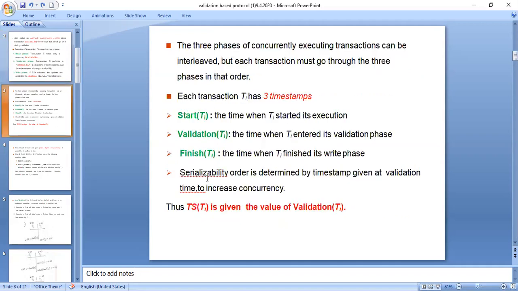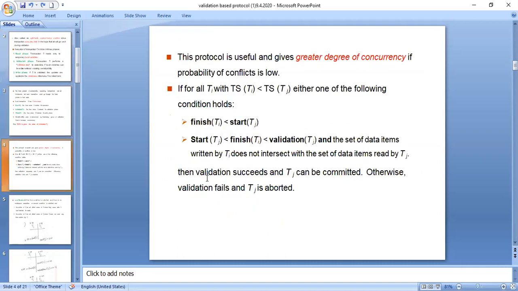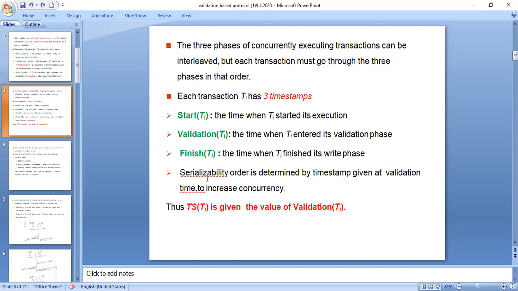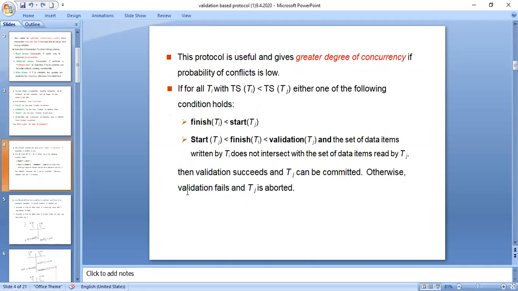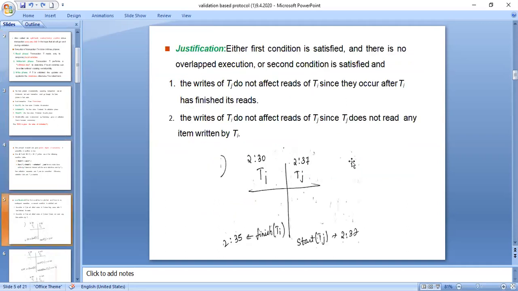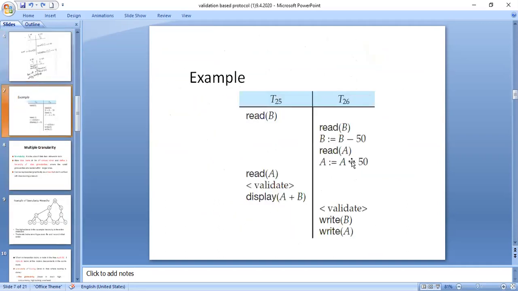And we are saying that there will be a greater degree of concurrency, achieved using these timestamps by following these conditions, so that you can commit the transaction Tj without any problem. This is what is called validation based protocol. This is one of the examples. You can go through this example; the same explanation is given in terms of examples. Hope everything is clear. Thank you guys.